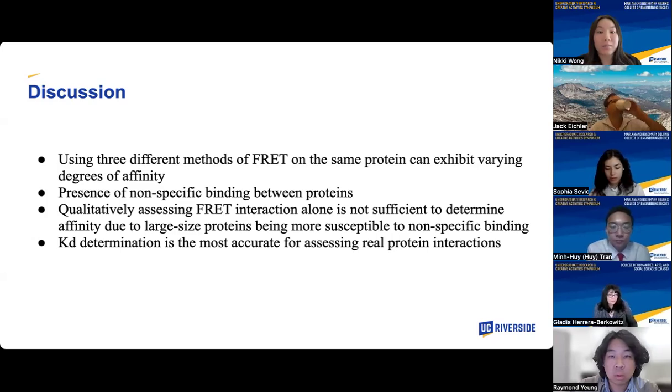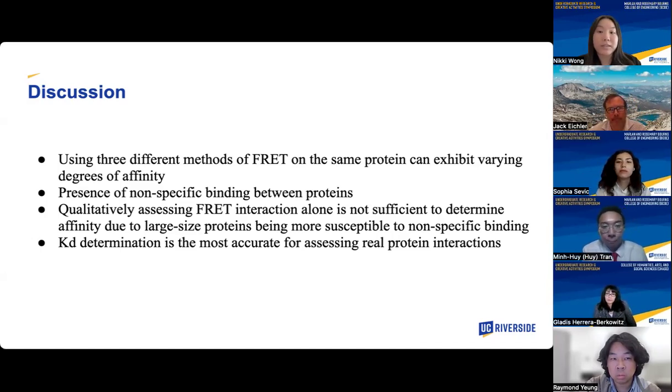qFRET can solve this problem as the FRET signals for the true target protein interactions were calculated by subtracting the interference of nonspecific interactions and non-target protein interactions. Then, by increasing the amount of YPet IAV M1 protein and keeping the HTRIM28 concentration constant, the binding between the two target proteins will reach a saturation point where no more binding can occur. So hence why the KD value can provide the most accurate results.